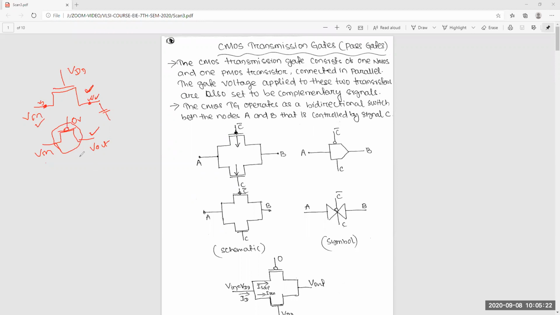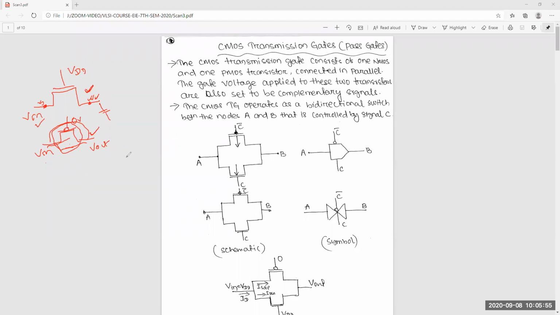Similarly in PMOS also, the node with more voltage is the source, and the node with less voltage is the drain. So it will act as a bidirectional switch, either in this direction or in this direction. So either PMOS or NMOS, we can use as a switch. Already you know these things. In the digital case, a transistor works mainly as a cutoff or saturation device, or mostly you will use it as a switch.